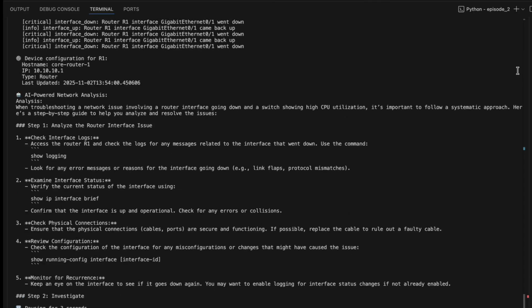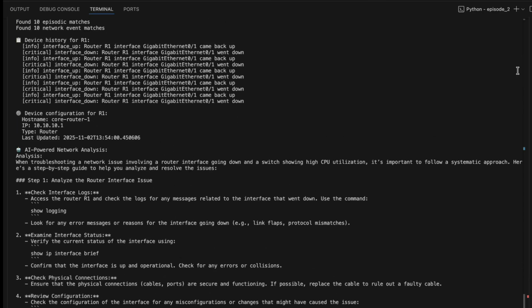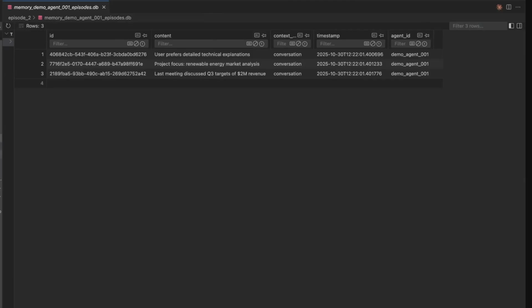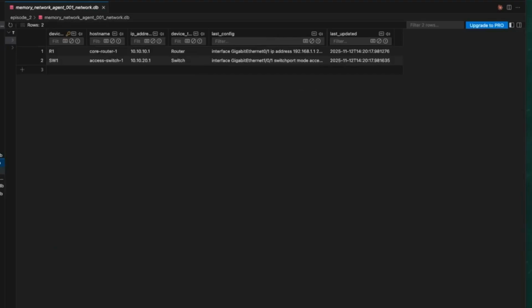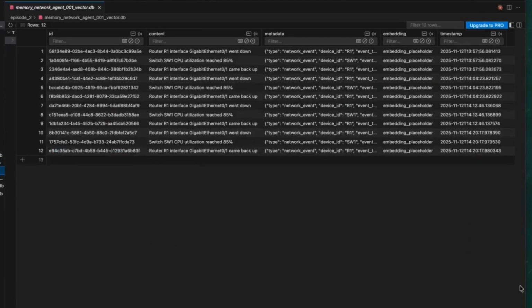So when we mix AI's intelligence with our permanent database memory, AI is able to provide the analysis and the database is able to provide the history. So try closing the terminal and then run it again. Those .db files are still there. The agent's still able to remember everything from last time, making it persistent.